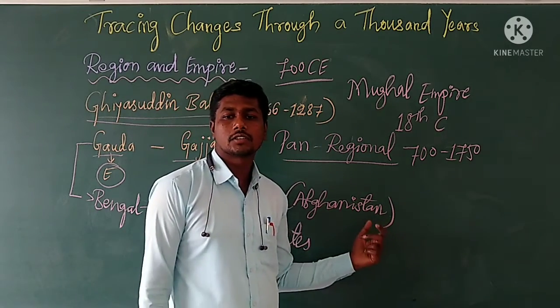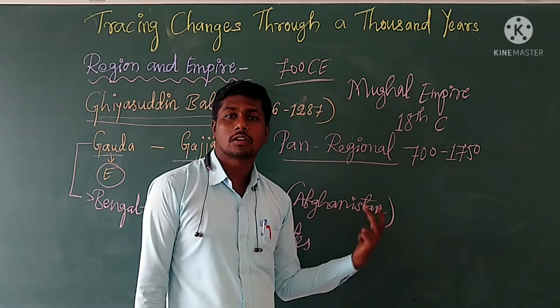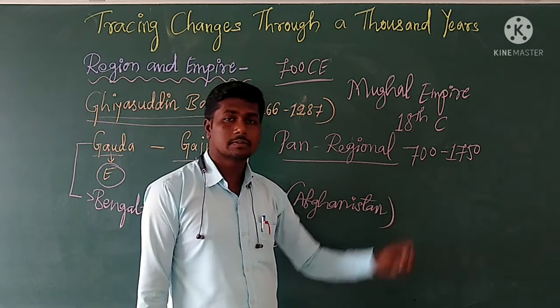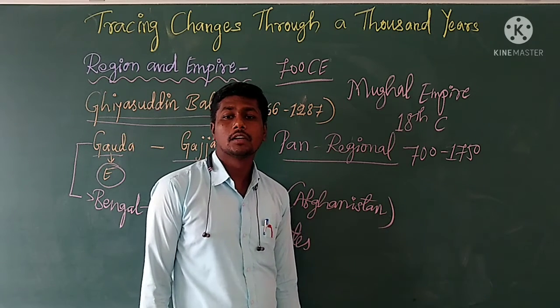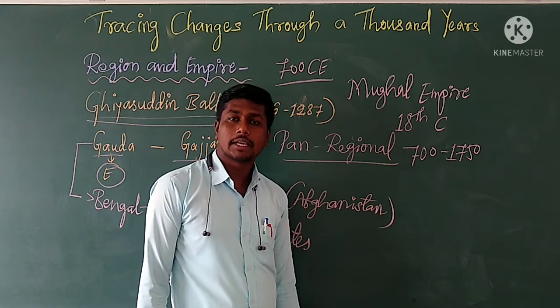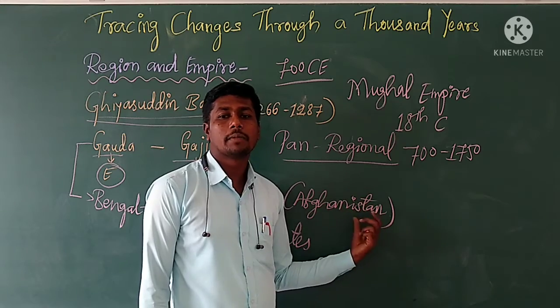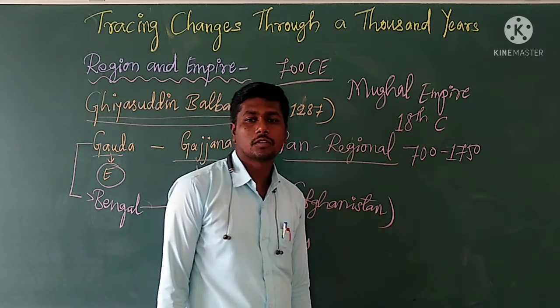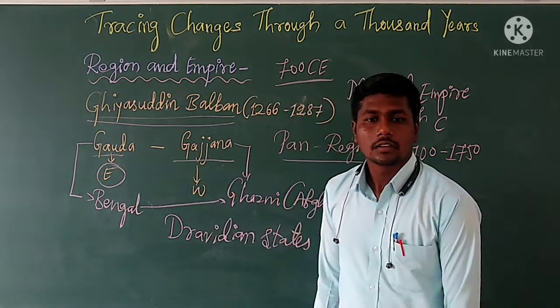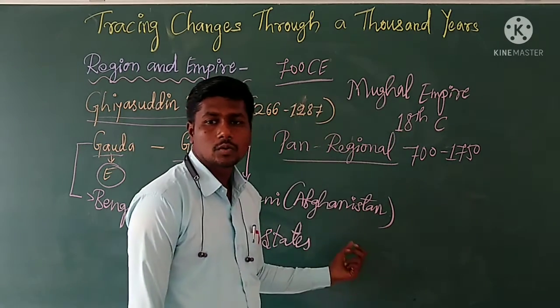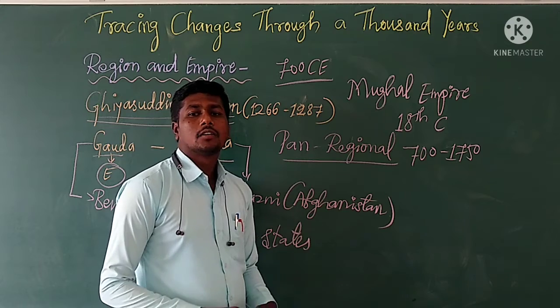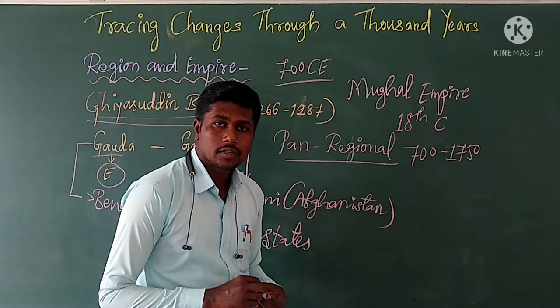These regions also developed in this period because of the pan-regional empires. And these regions felt the impact of larger pan-regional forces of integration without ever quite losing their distinctiveness.